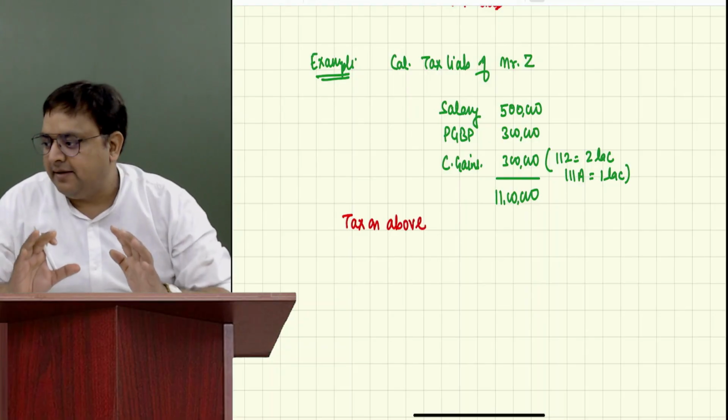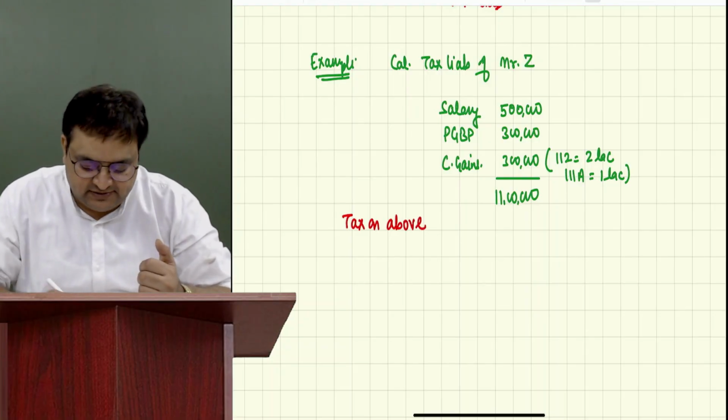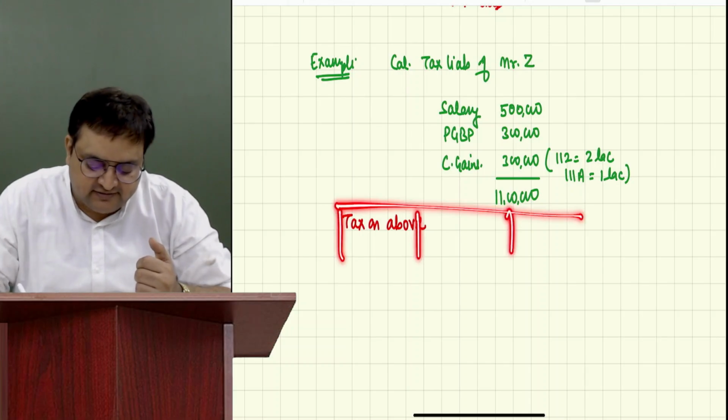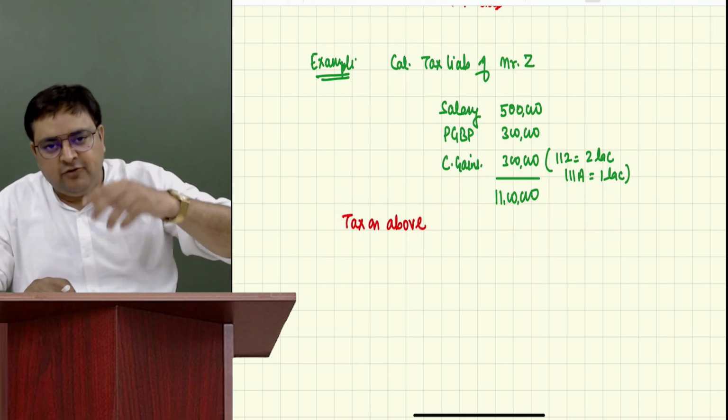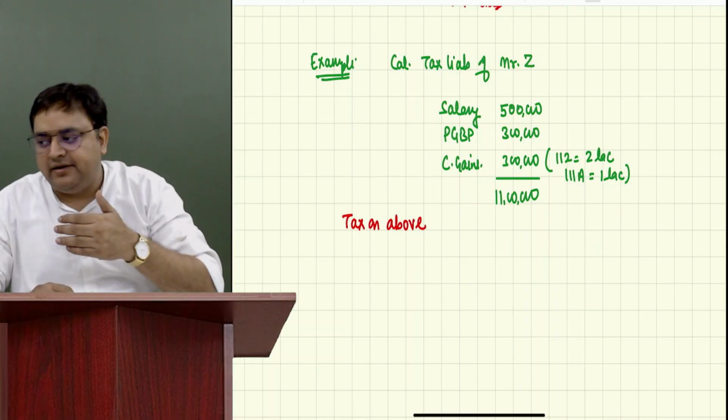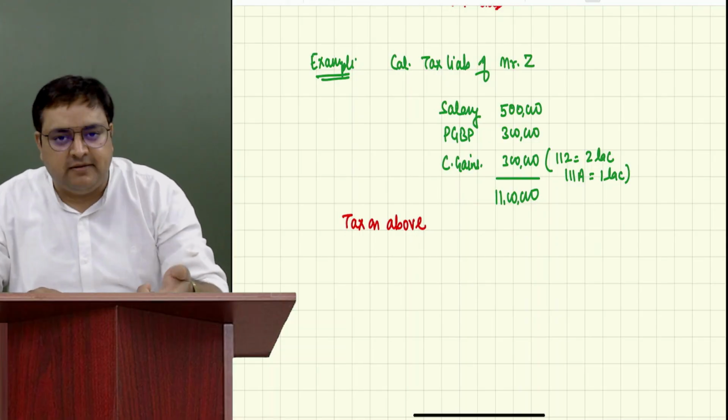Now guys, I'm giving you a presentation. Till now we were doing it in a horizontal way. Now I would be doing the same thing in a vertical manner. This is how you have to present in your examination.